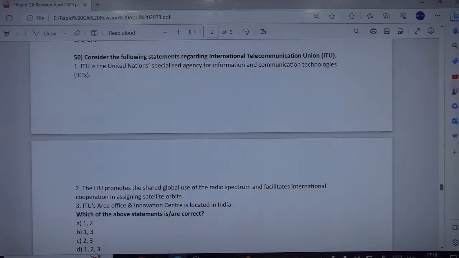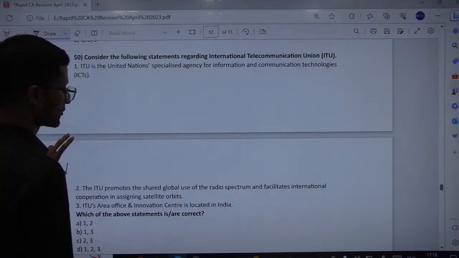So all of the three seem to be correct. The only issue to check was the third statement related to the area office in India. Indeed, this is going to open in India. So all of them are correct, all of the three.